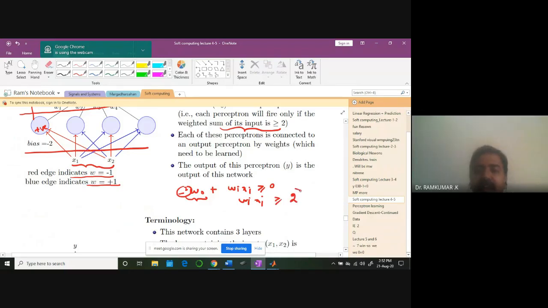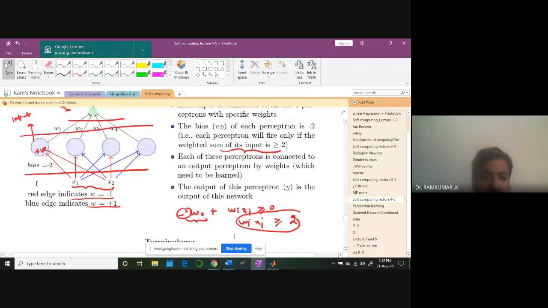So for the first case, when I give 0, 0 as input, it will be converted to -1, -1, and the weights are also -1, -1. If you multiply these two, I get +1, +1, so the sum is 2. 2 is equal to 2. Therefore, this neuron will fire. Can you understand clearly what I'm saying?